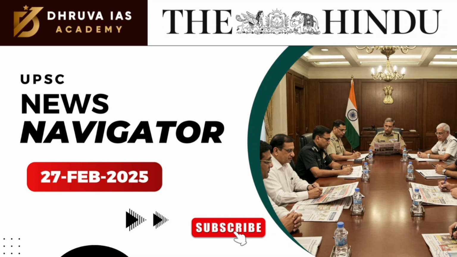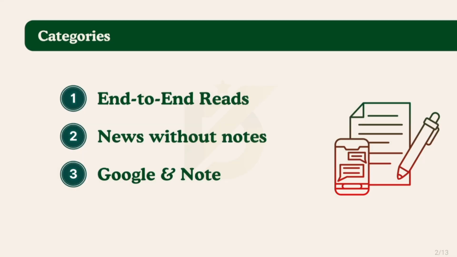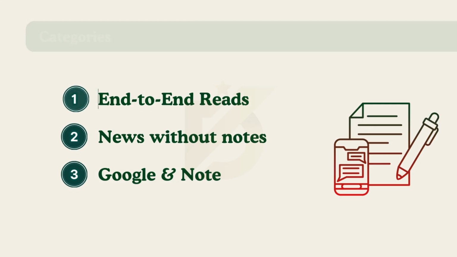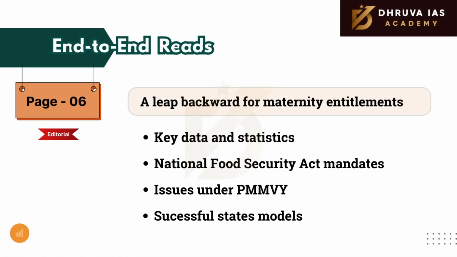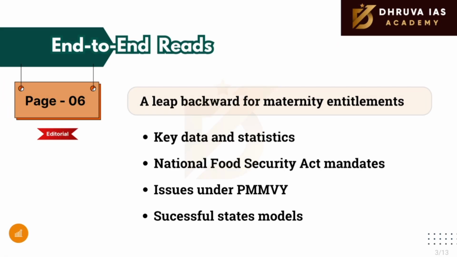In this session, we will be analyzing the Hindu newspaper of 27 February 2025. Upon careful analysis, we found three categories of articles in today's newspaper: end-to-end reads, news without notes, and Google EndNote. Coming to end-to-end reads, these are the articles that we will be reading entirely. The first such article is in page number 6, which is an editorial article.